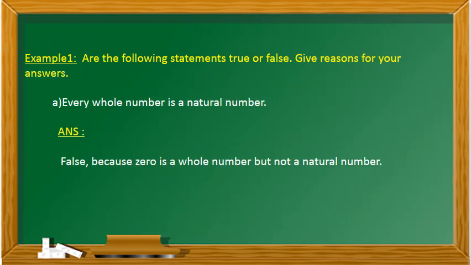Are the following statements true or false? Give reasons for your answers. A: Every whole number is a natural number. Answer: False, because 0 is a whole number but not a natural number.